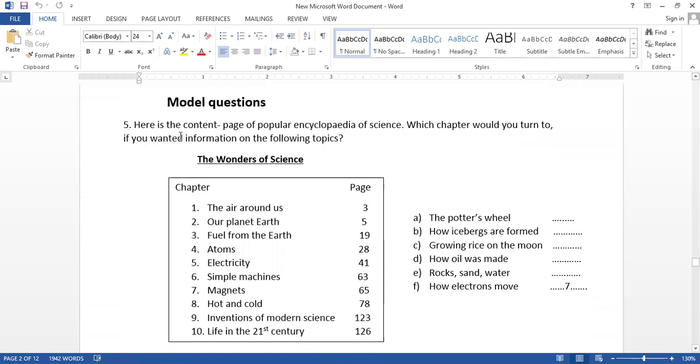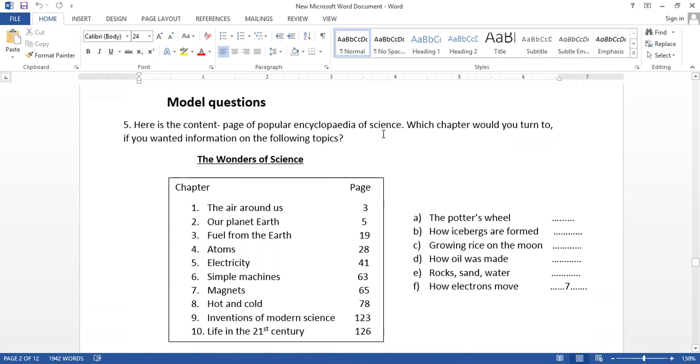Here is the content page. Now we have a content page of a popular encyclopedia of science. Which chapter would you turn to if you wanted information on the following topics? Here we have chapter and the page. Don't misunderstand here.